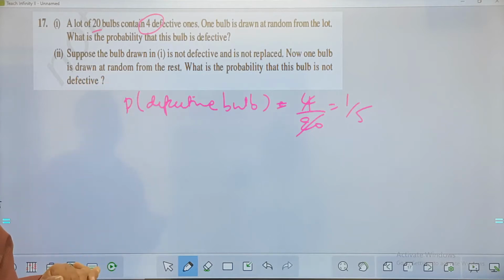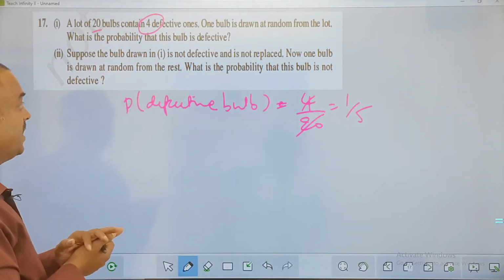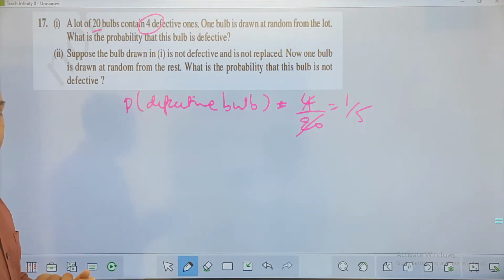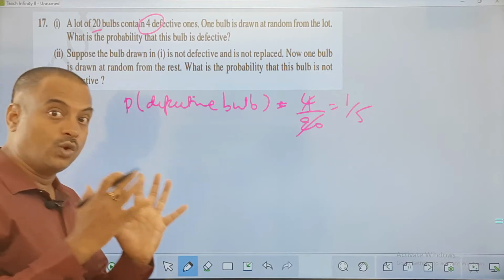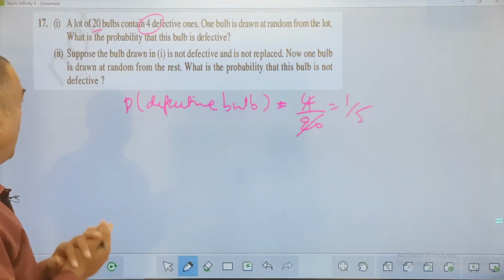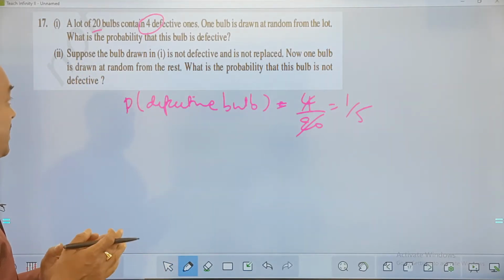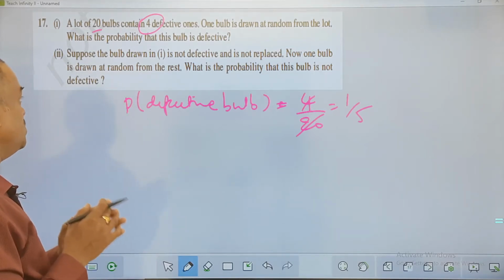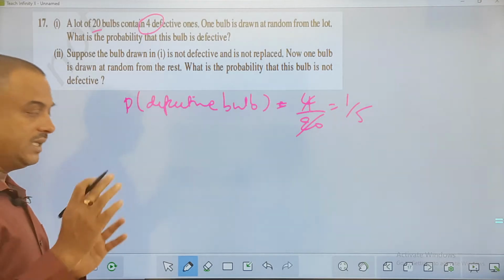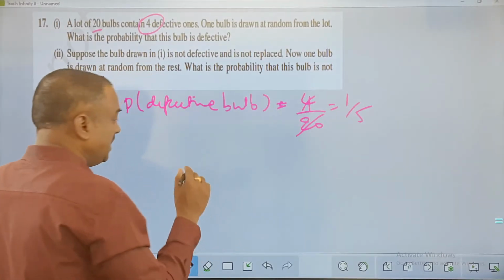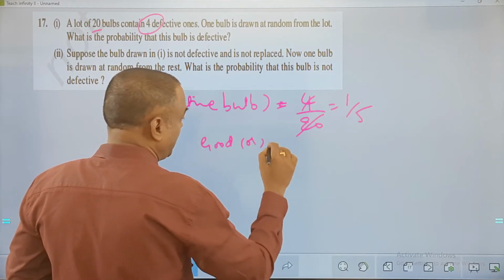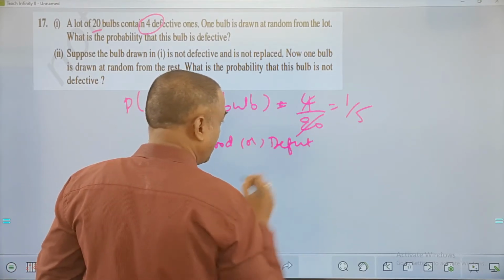Now, if you look at the second part, suppose the bulb drawn in the first one is not defective and is not replaced. So, first attempt he has drawn a good bulb. Now, one bulb is drawn at random from the rest. What is the probability that the bulb is not defective? See what happened, I'll explain. Initially good ones and defective ones are both there with us, right?